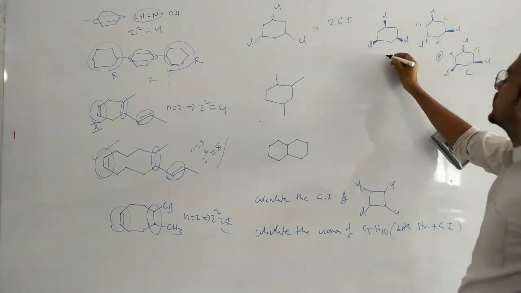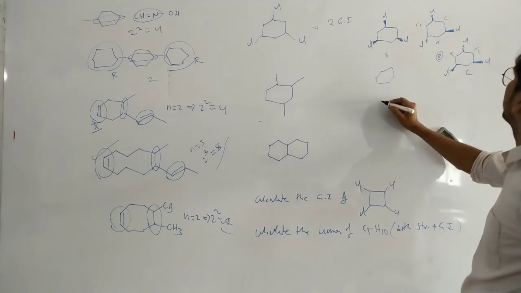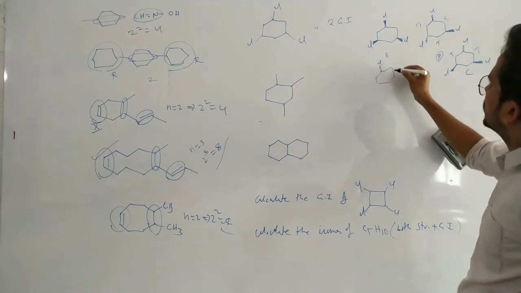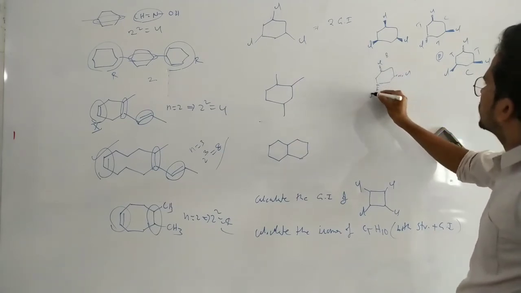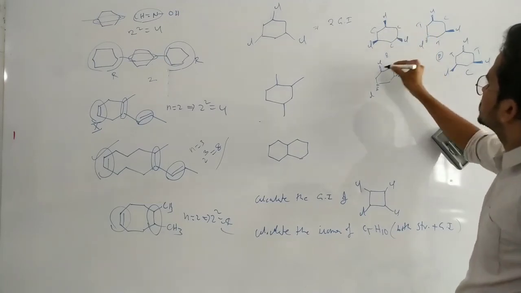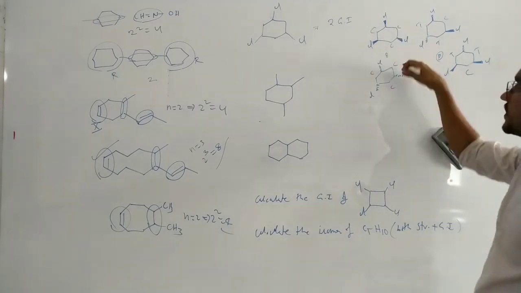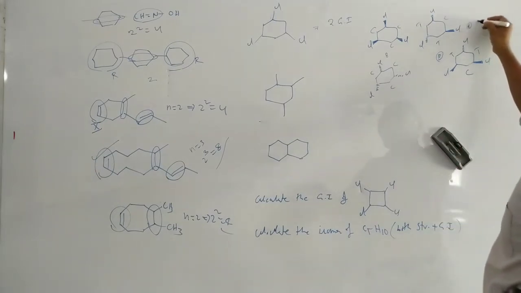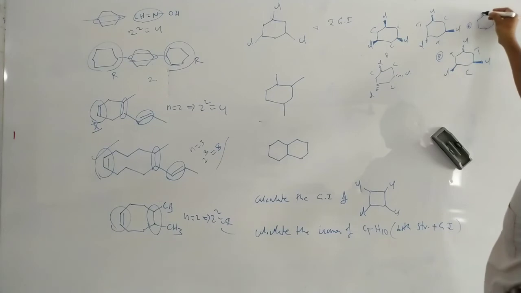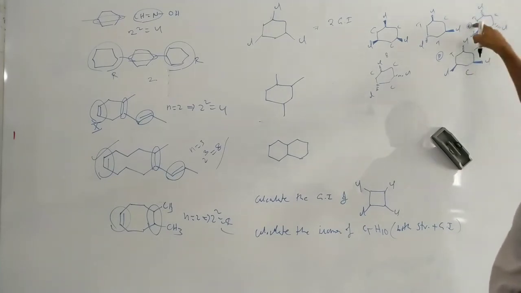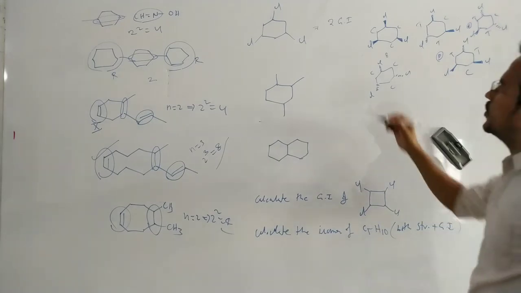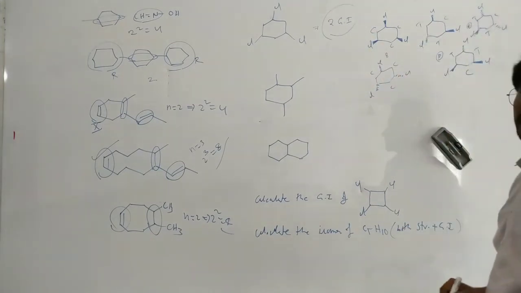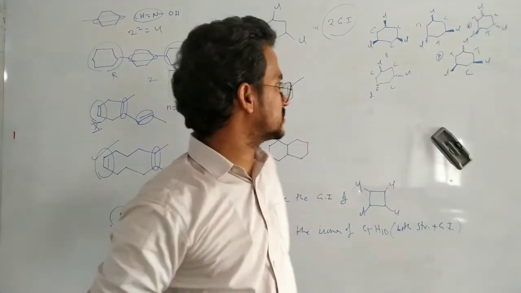Or suppose all below the plane. Chlorine, chlorine, chlorine, all cis. That means these two are the same. Or we can write it like this also. I think you may get the doubt. Below the plane, this one: these two cis, trans, trans. That means two are trans, one is cis. So it has only two geometrical isomers.